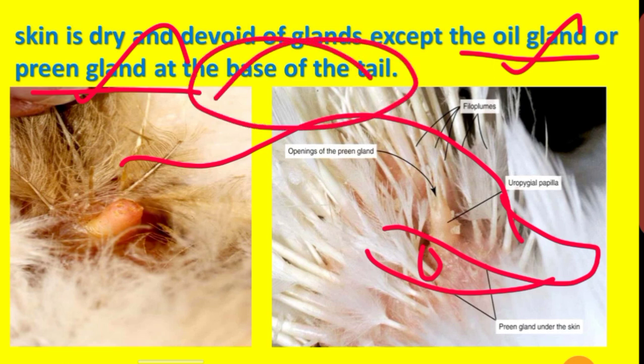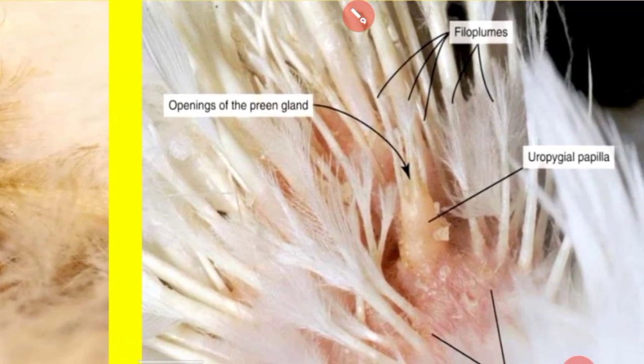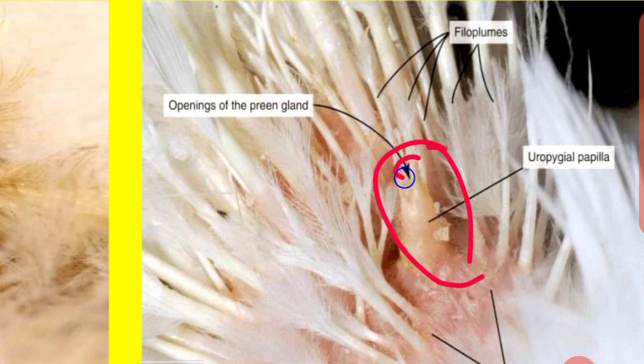What is the use of the oil gland or preen gland? It secretes an oily substance. That oily substance plays a vital role in the preening process. See the picture. This is the behind part of the tail. It has the preen gland or oil gland. This is a pore, the opening of the preen gland.